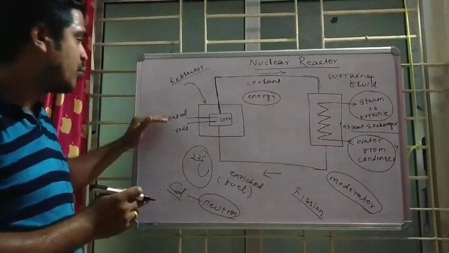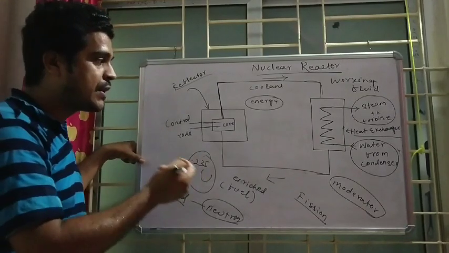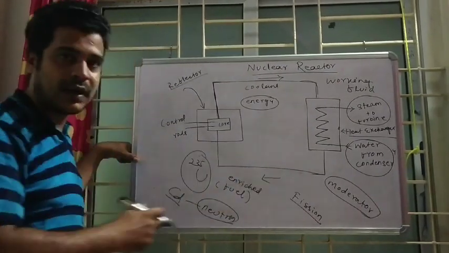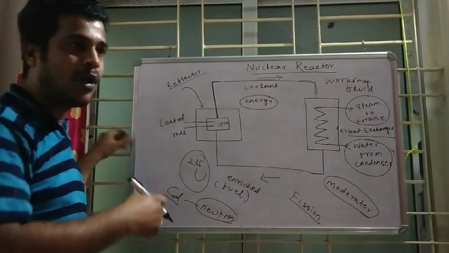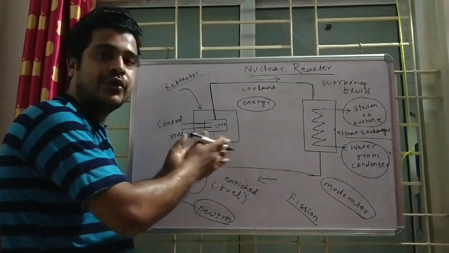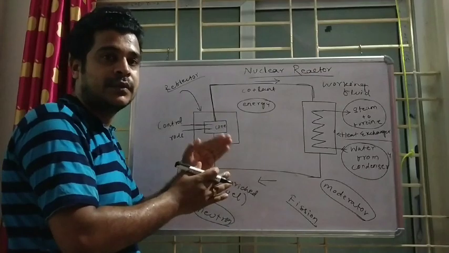I said using a control rod I can stop the process, but what if I want to moderate, meaning slow down the process? Then I can use heavy water as moderator. How will the moderation process work? Heavy water will collide with the neutron. Then the neutron gets slowed down.